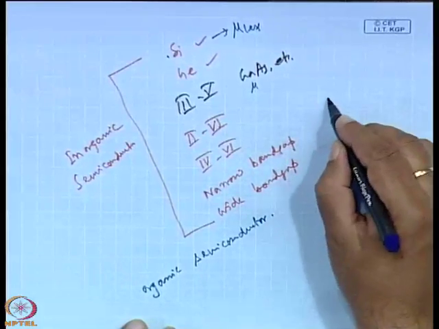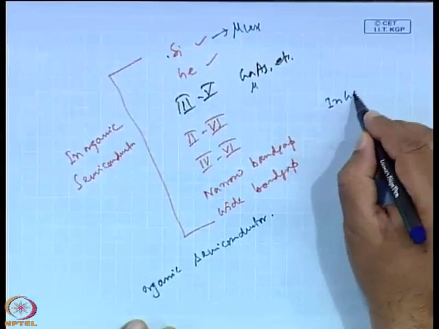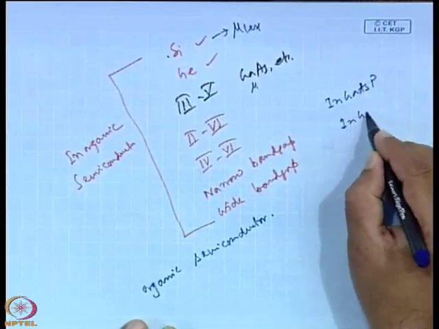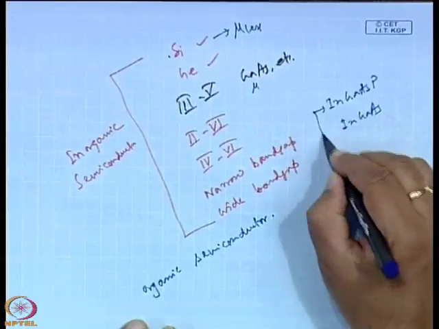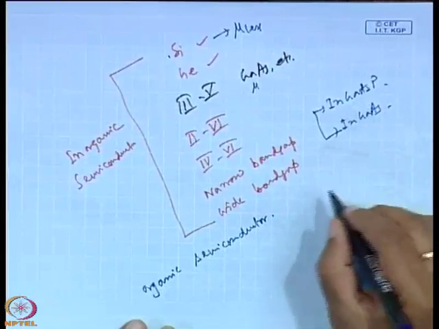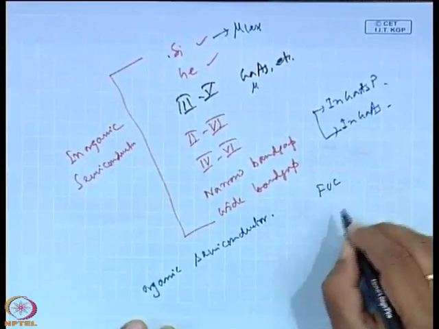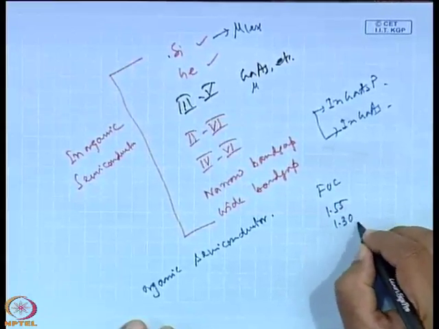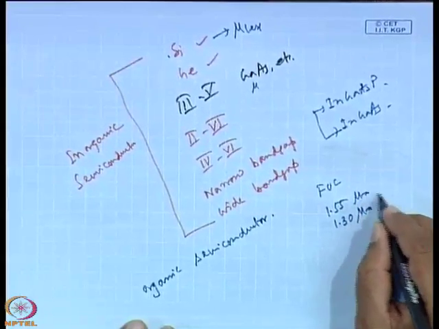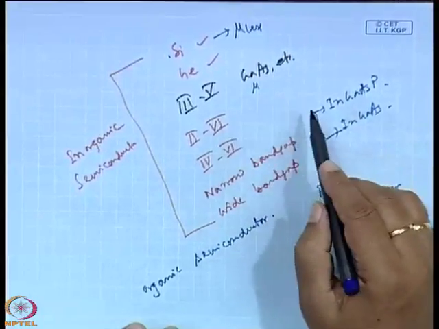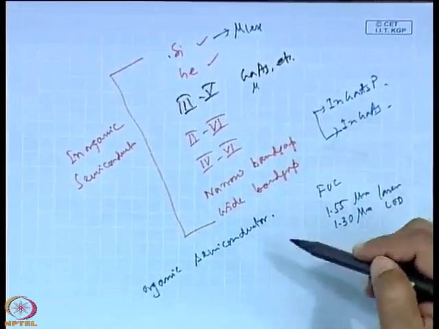Then we talked about indium gallium arsenide phosphide or indium gallium arsenide. Those are also 3-5 based semiconductors, but ternary or quaternary. These are used in present day fiber optic communication for making 1.55 or 1.3 micron lasers or LEDs for fiber optic communication. So every category of materials has its own application.